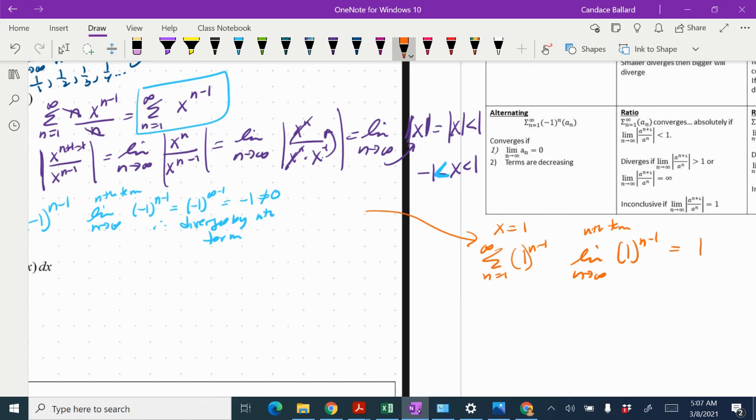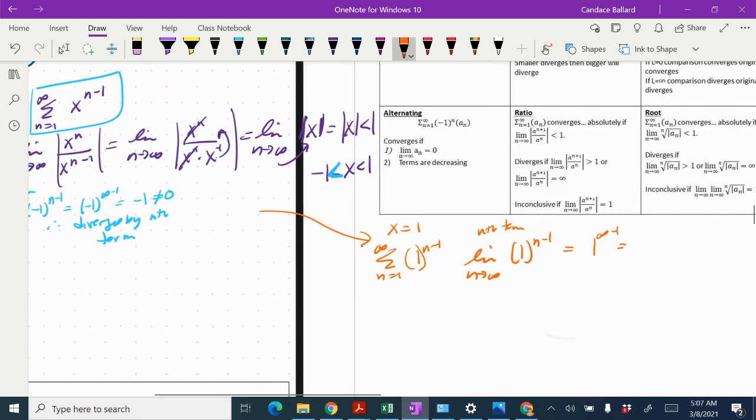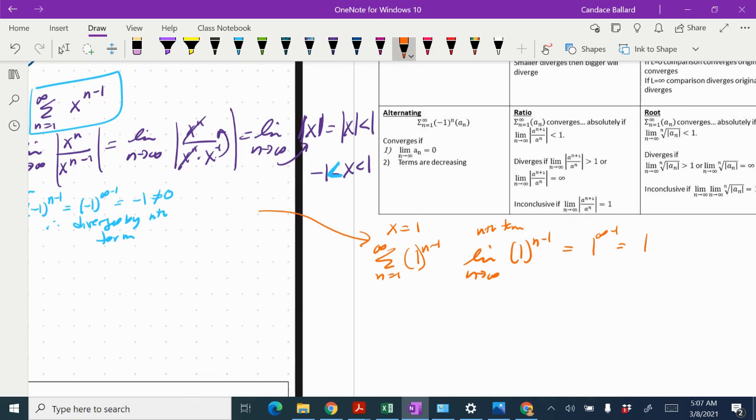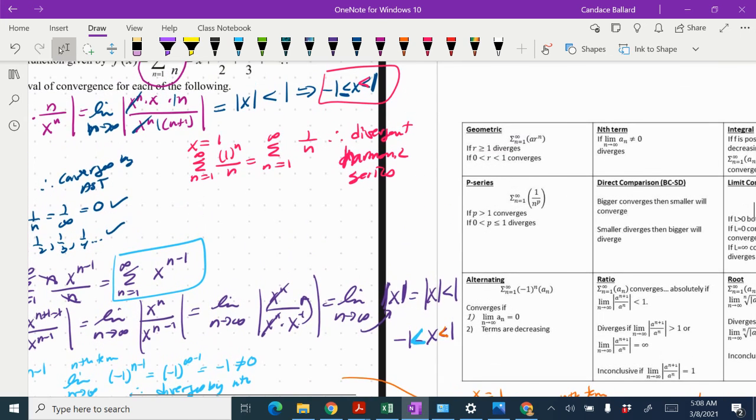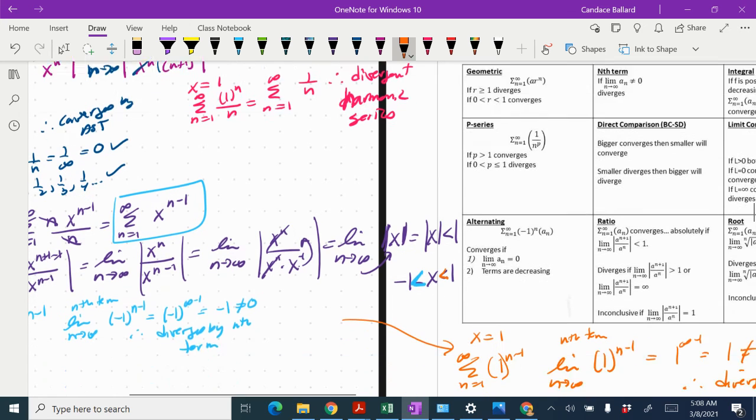And when I plug in infinity, I really get the same thing. I'm getting 1 to the infinity, which is definitely not equal to 0. And so I know that it diverges by nth term. And so this is just a less than. And you'll notice that on our endpoints on the other one of them was equal to. So it did, in fact, by taking the derivative, change how it was convergent on my interval.